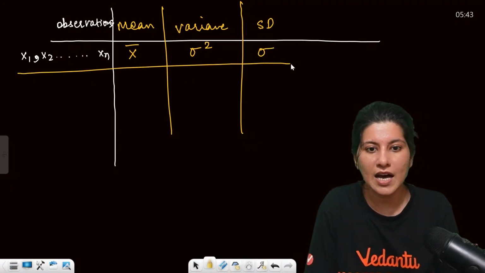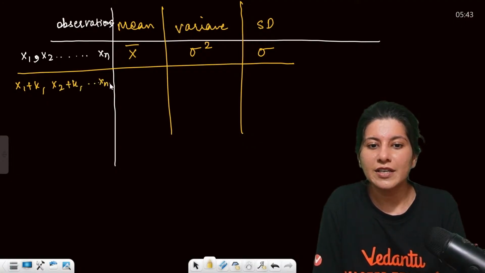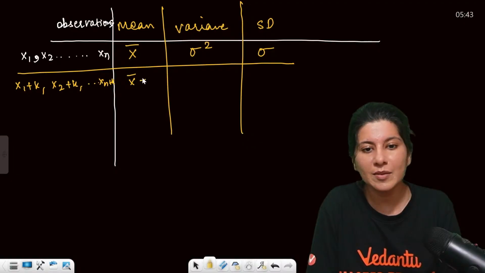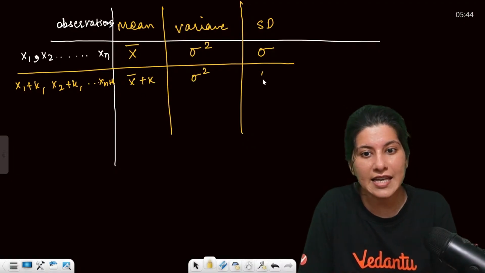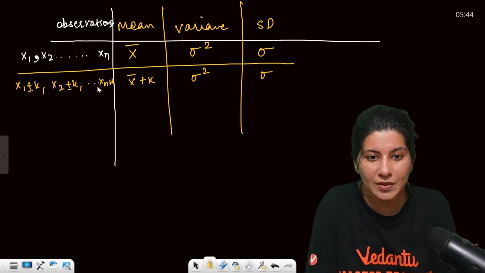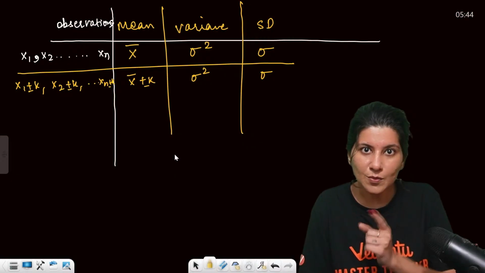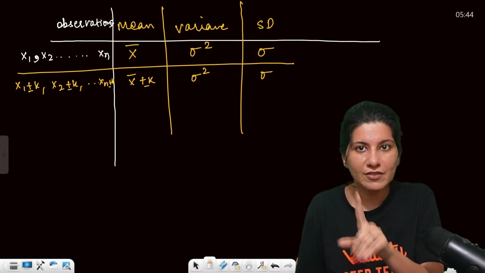Now if you add constants in each and every observation, then mean will also be changed to x bar plus k, but variance and standard deviation will remain unchanged even if you add or subtract any constant. So mean will change by change of origin, but variance and standard deviation will not change.